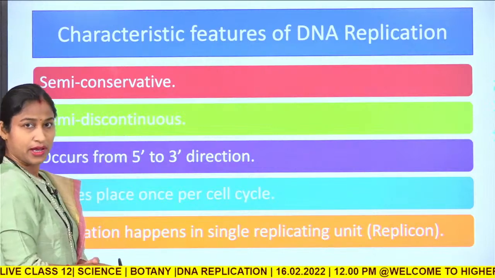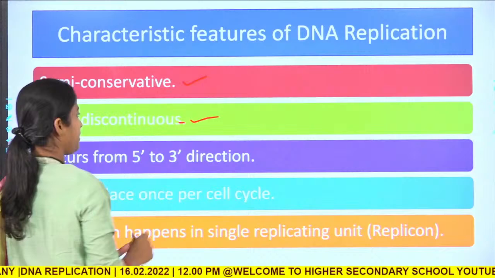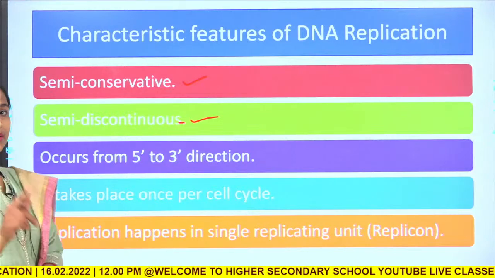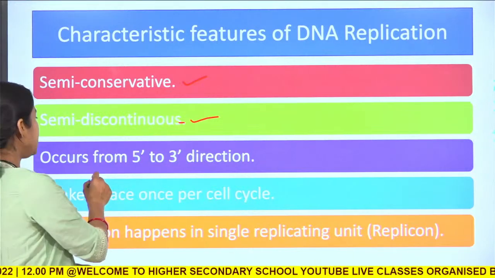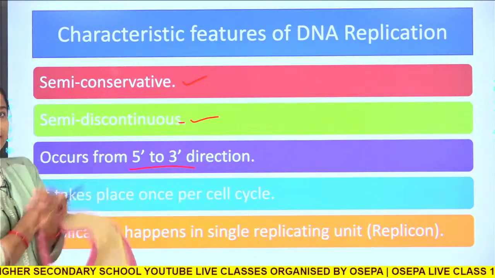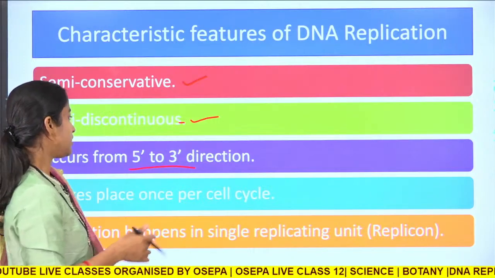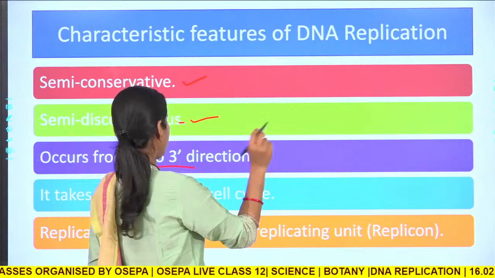So, one is semi-conservative, the second one is semi-discontinuous, then the most important, the synthesis occurs from 5 prime to 3 prime direction, okay. Now, the synthesis occurs from the 5 prime direction to the 3 prime direction.